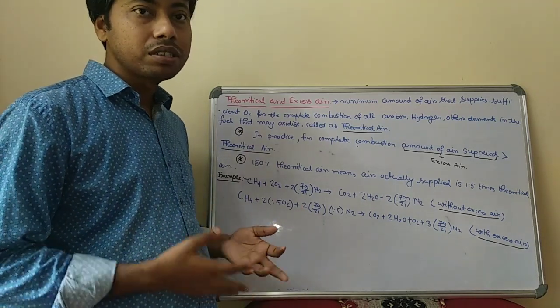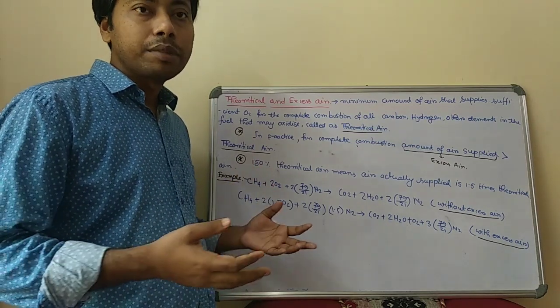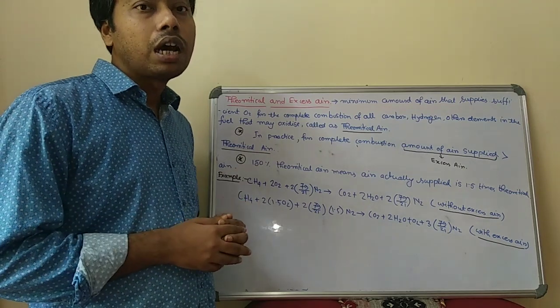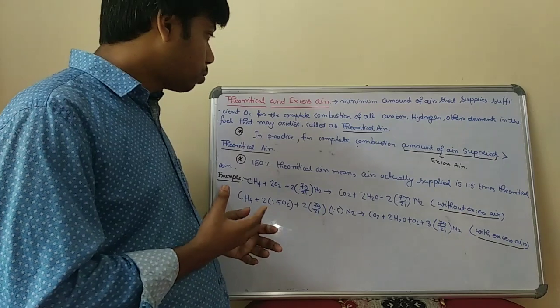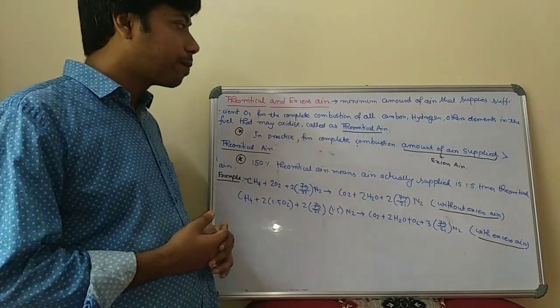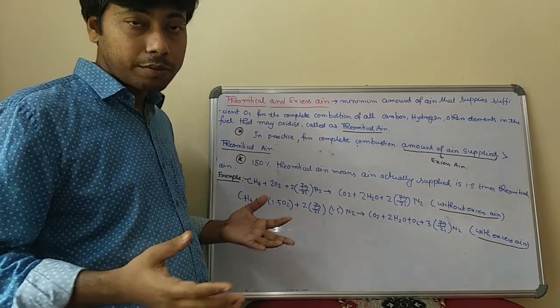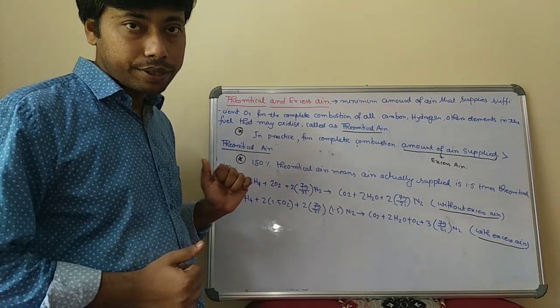So for complete combustion, all the constituent elements in the hydrocarbon fuel, that may be carbon, hydrogen, and other elements, should be fully, totally burned, so complete combustion takes place. Okay, and these are the desirable conditions for any type of combustion. So these are the concepts of theoretical and excess air.